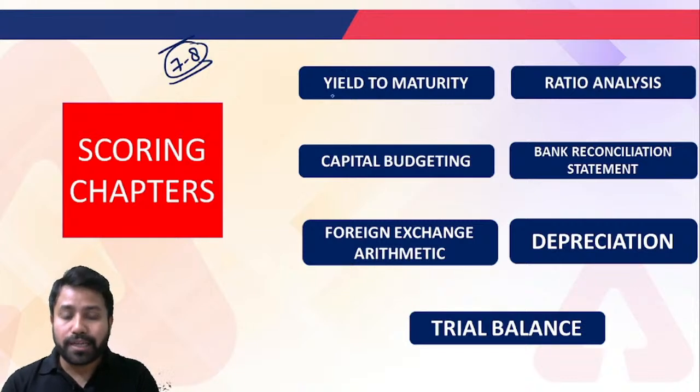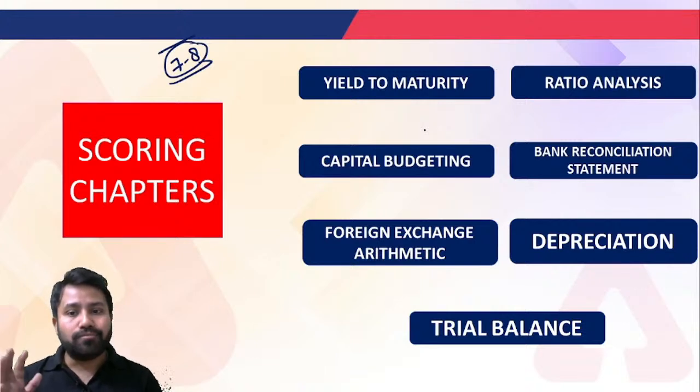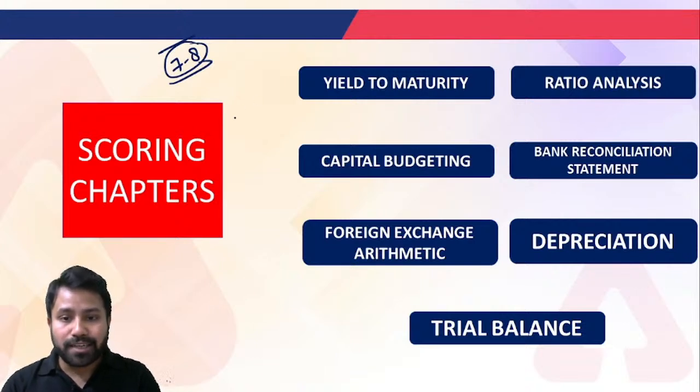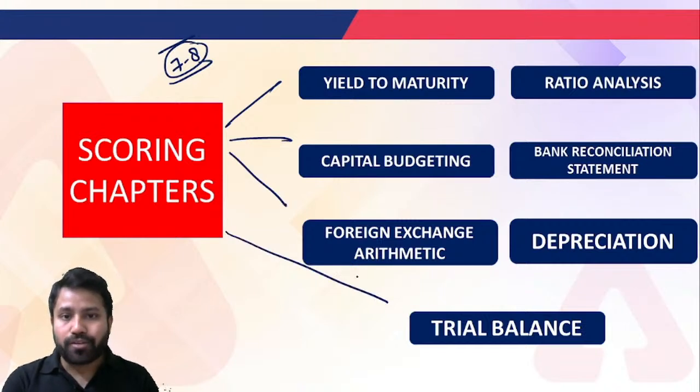If I talk about yield to maturity, capital budgeting, foreign exchange arithmetic, trial balance, depreciation, bank reconciliation statement, ratio analysis, these are considered scoring chapters for your accounting subject. Just pen that down. Because from these chapters you are going to get multiple theoretical questions, as well as numerical questions, as well as case study type questions, right?